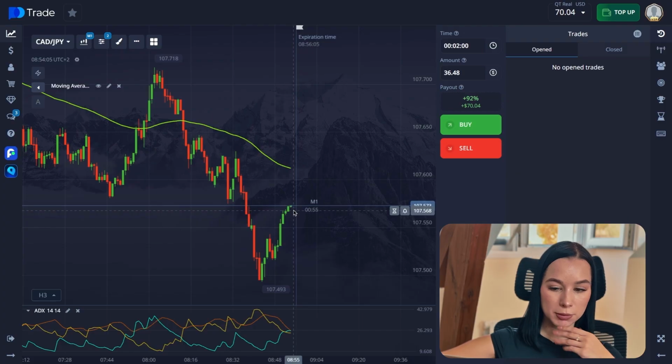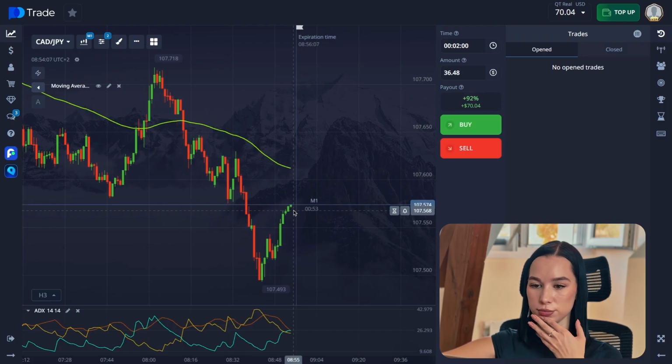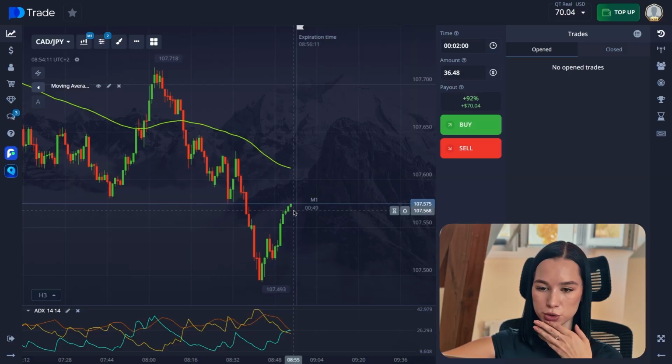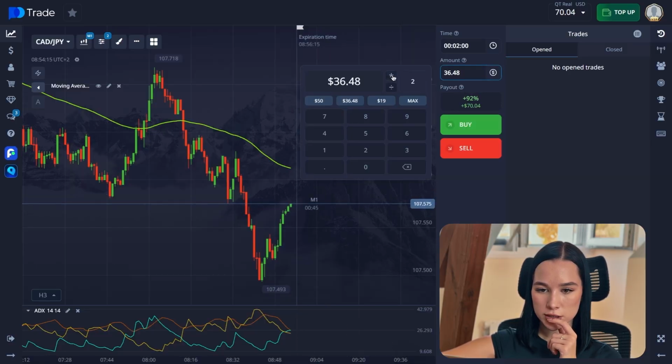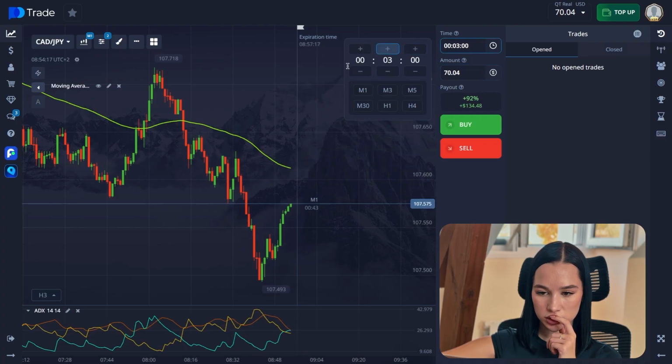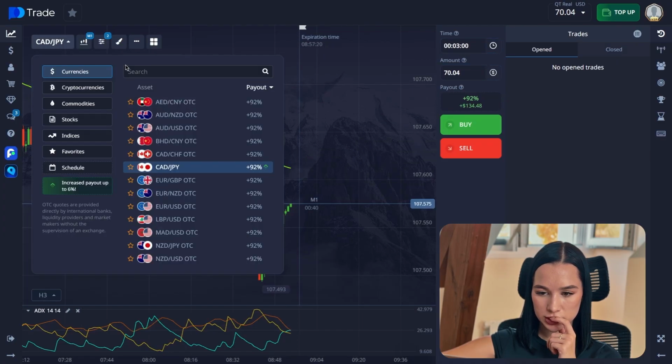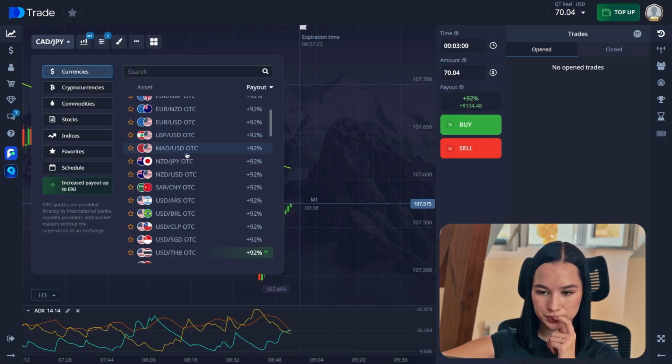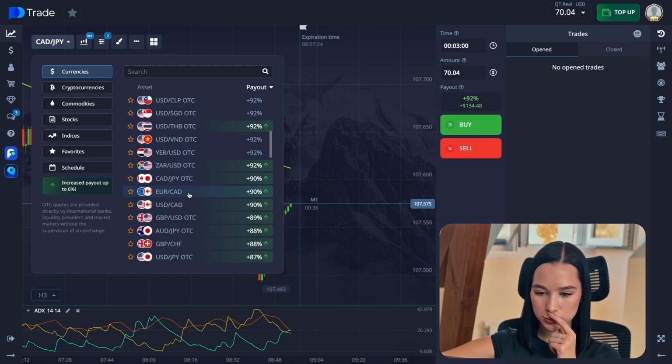So I'm actually thinking to change this chart, so it would be a little bit more interesting. We change the amount of money, the time of the expiration to 3 minutes, and we're gonna find a new currency pair, for example, euro and Canadian dollar. Okay, here's a pretty good downward trend going on the chart right now. It was an upward trend before.